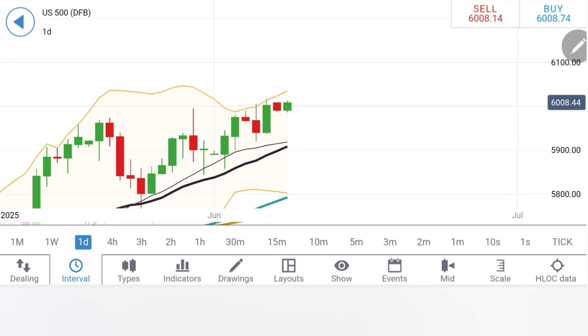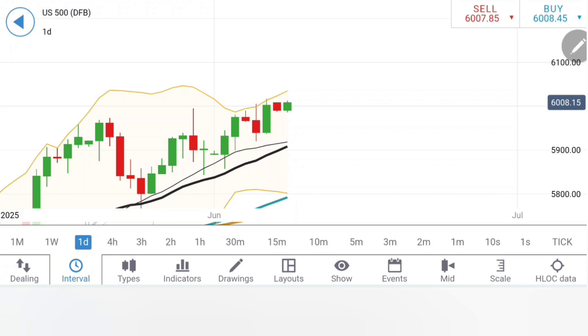On the downside, I will recommend a selling entry. You can sell here at 5998 itself. Expect it to move towards 5990, 5978.80. If 5978.80 is taken, stay short for 5960.62 and then 5940, below which you can expect a greater correction all the way towards 5918 and 5900 levels.